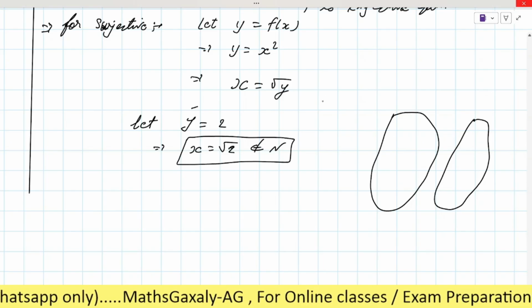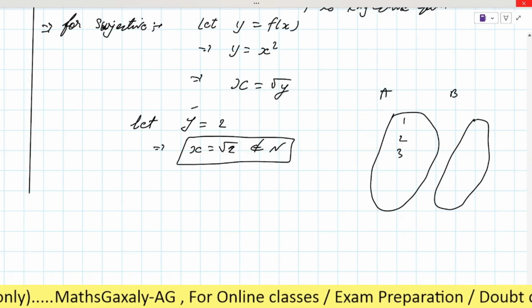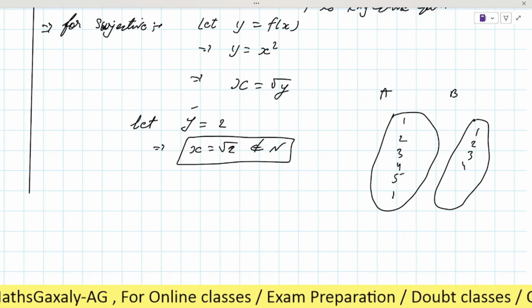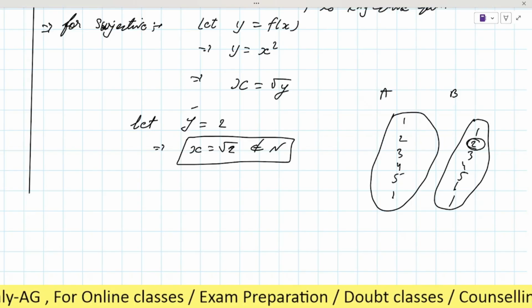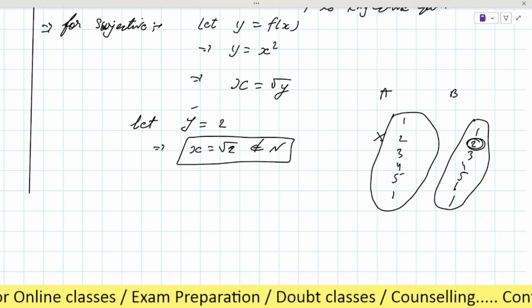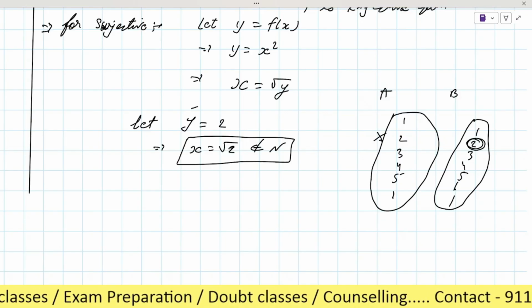What were the sets? A and B both are of natural numbers, 1 2 3 4 5 like this, again here 1 2 3 4 5 6 like this. So 2 is in set B, but root 2 is not in set A, so it doesn't follow the relation.